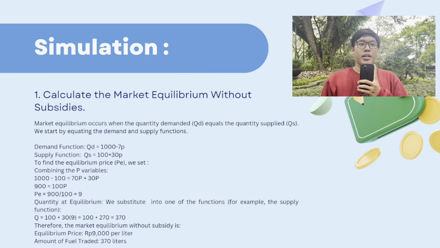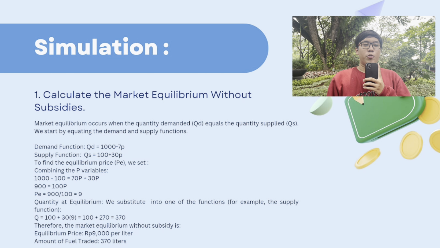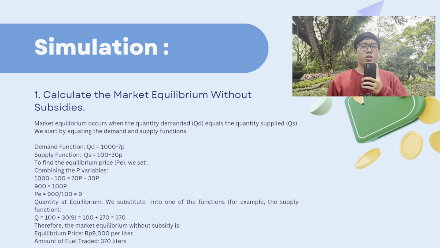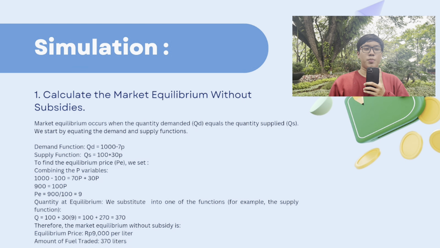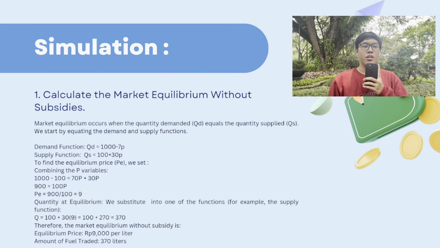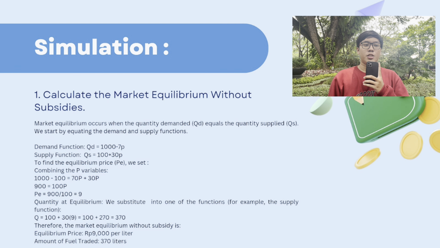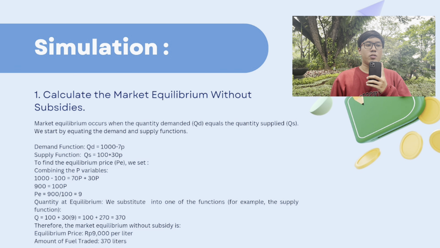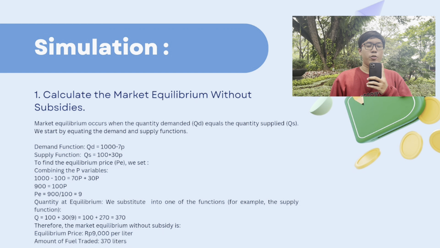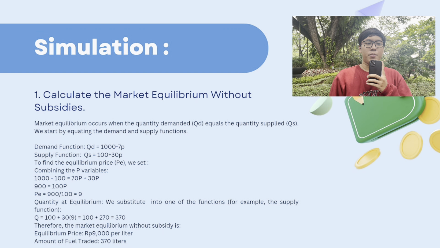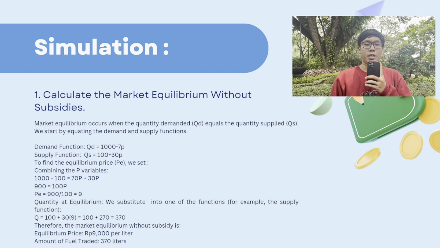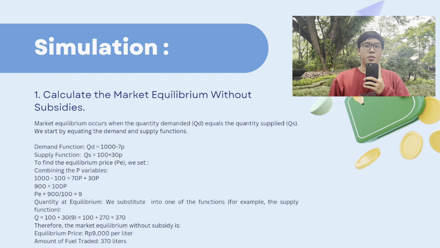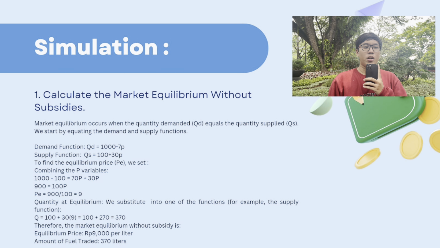1. Calculate the market equilibrium without subsidies. Market equilibrium occurs when quantity demanded, or QD, equals the quantity supplied, or QS. We start by equating the demand and supply functions. The demand function is QD equals 1000 minus 70p, and the supply function is QS equals 100 plus 30p. To find the equilibrium price, or PE, we set them equal and combine the P variables: 1000 minus 100 equals 70p plus 30p, which comes down to 900 equals 100p. The PE is 900 divided by 100, which equals 9.